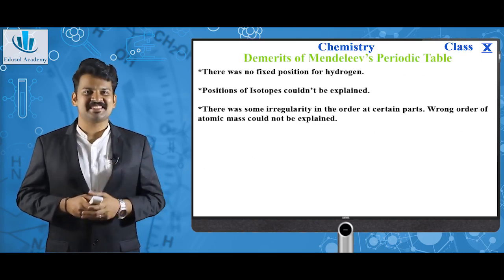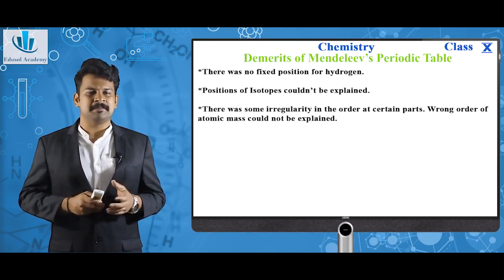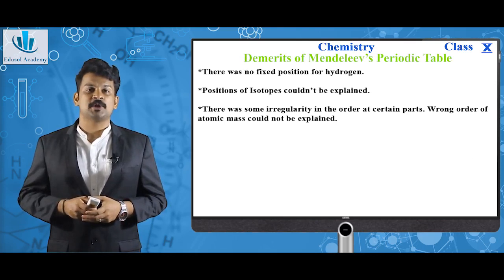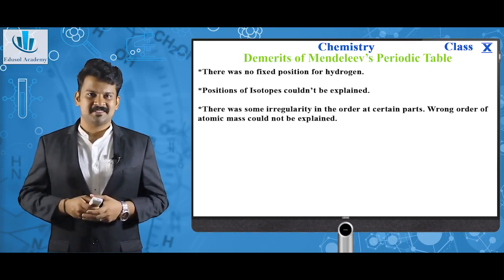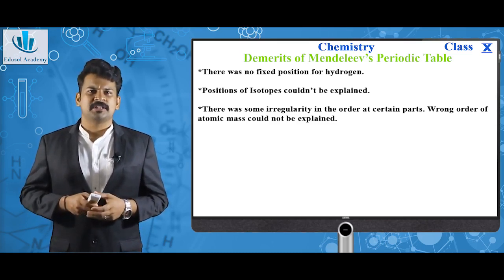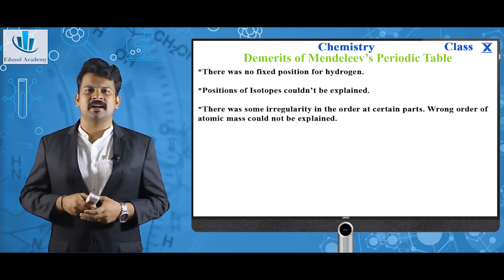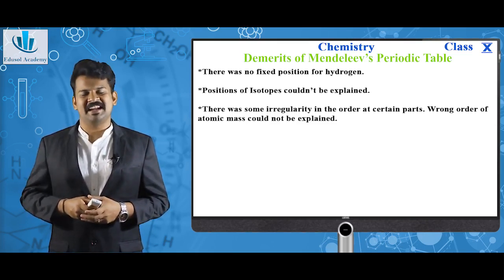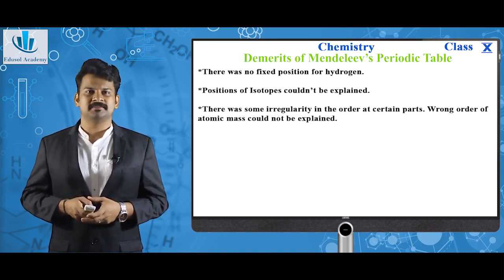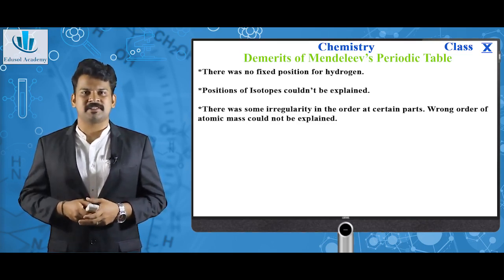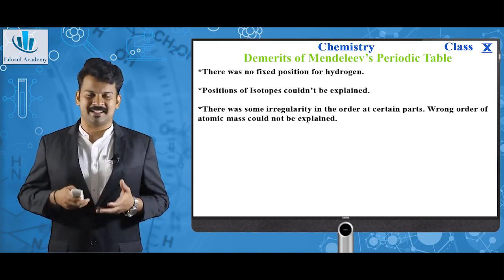Next, demerits. As you see, there wasn't any fixed position for hydrogen. Also, you know about isotopes. The position of isotopes couldn't be explained. Also, there was some irregularity in the order at certain parts. Wrong order of atomic mass could not be explained. These three were the major demerits of Mendeleev's periodic table. But although having these demerits, Mendeleev's periodic table at that time was a huge success.